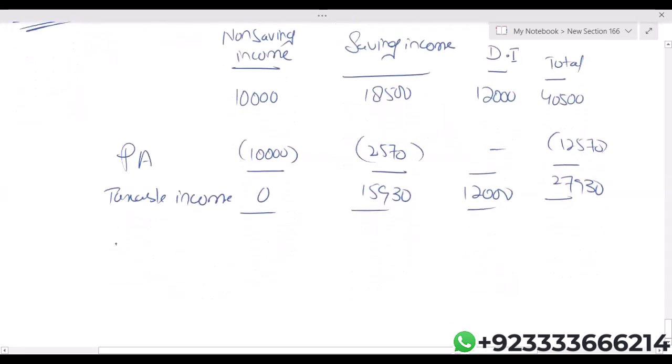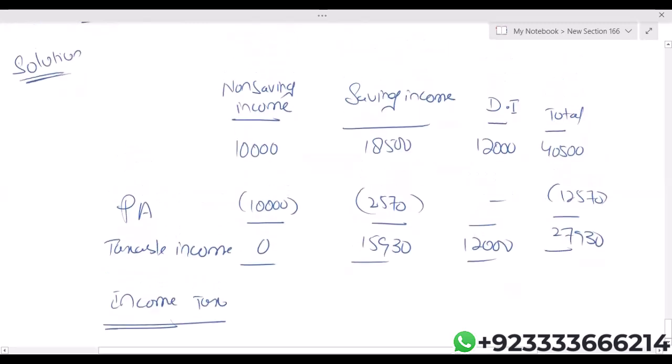Now let's calculate income tax. Please listen carefully. Whenever in the column of non-saving your taxable income is less than 5,000, then the concept of a starting rate band comes for the saving income.